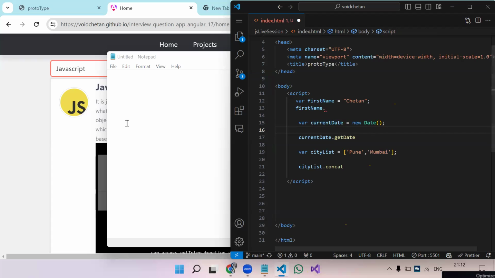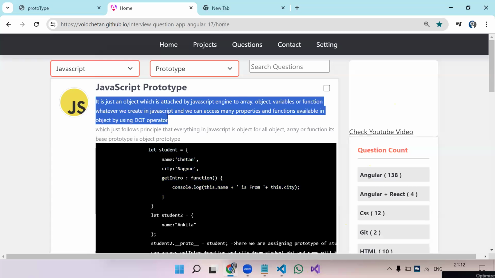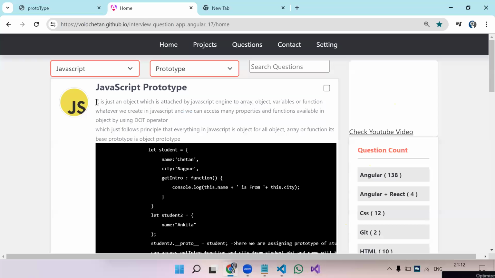This is a definition I have created, if you want to remember something. It is just an object, which is attached by the JavaScript engine to an array, object, variable or function, whatever we create in JavaScript. We can access many properties and functions available in the object by using the dot operator. Why is it an object? Because everything we create in JavaScript, doesn't matter whether it is a string, number, boolean, or date type, the prototype of those ultimately will be object only. We will see why it is said that everything in JavaScript is an object.